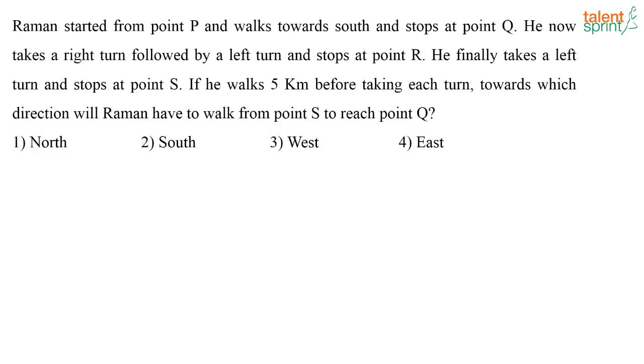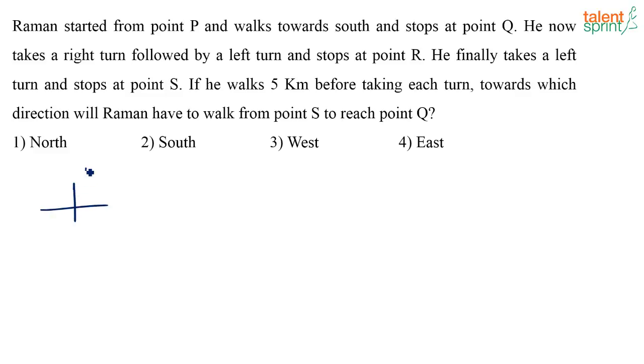Raman started from point P and walks towards south and stops at point Q. Then he takes a right. Okay, some information is given. So what is the question? Which direction will Raman have to walk from point S to reach point Q? So that is the final question. You have to draw the diagram, that's all.